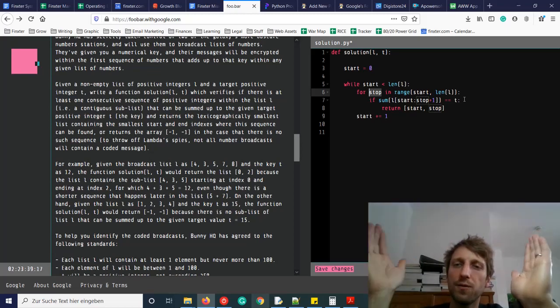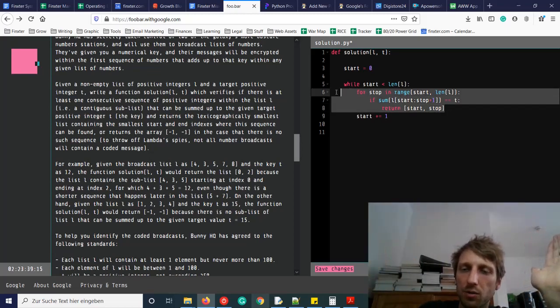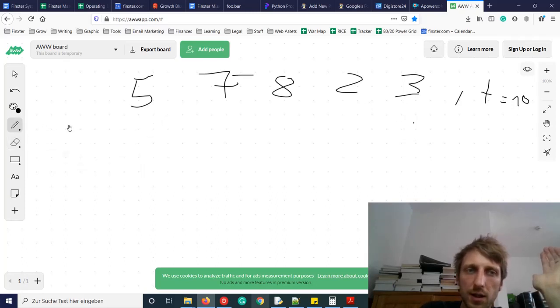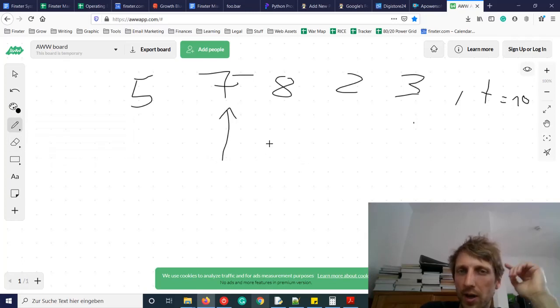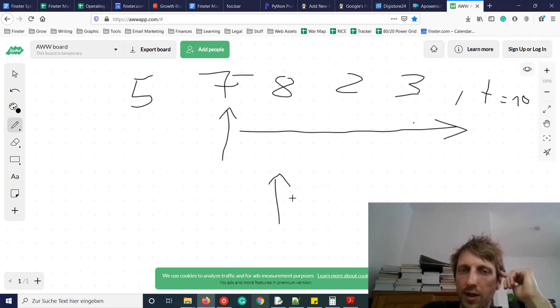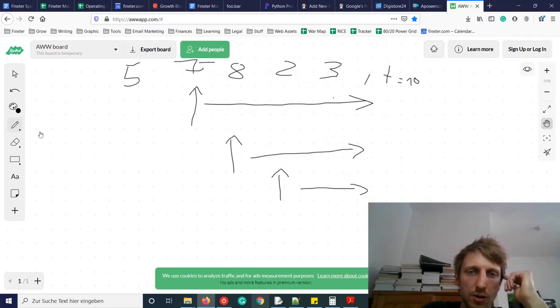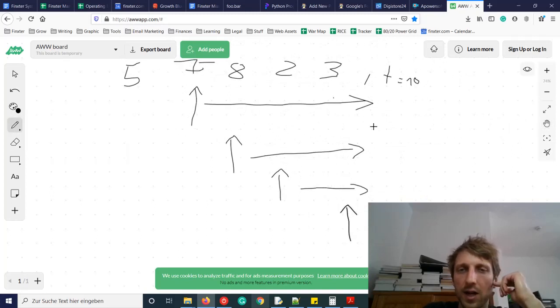Then of course, if you go all the way to the right for a given start index and we don't find the value t, then we simply increase the start index by 1. And now we again go all the way to the right with the stop index. Okay, and if we don't find it, then we do it like this. Okay, so this is our strategy. And now in the final step, we even have the start index as the final element of the list, and that's it.